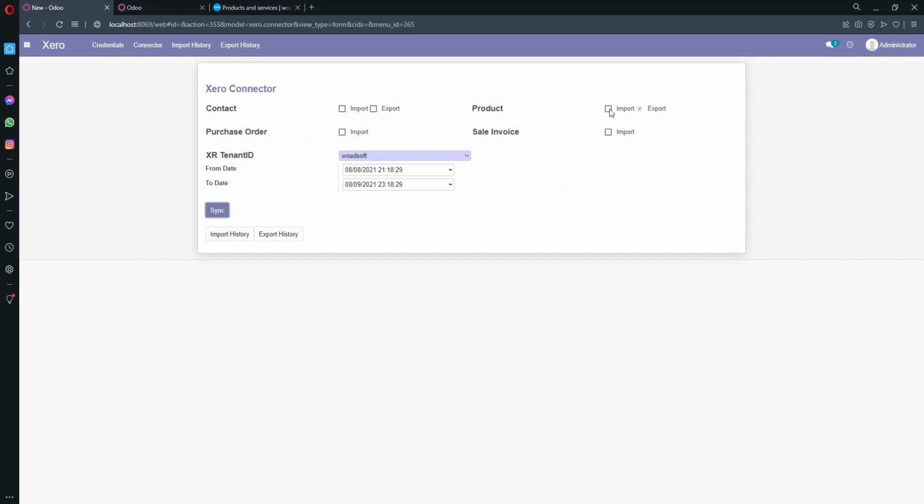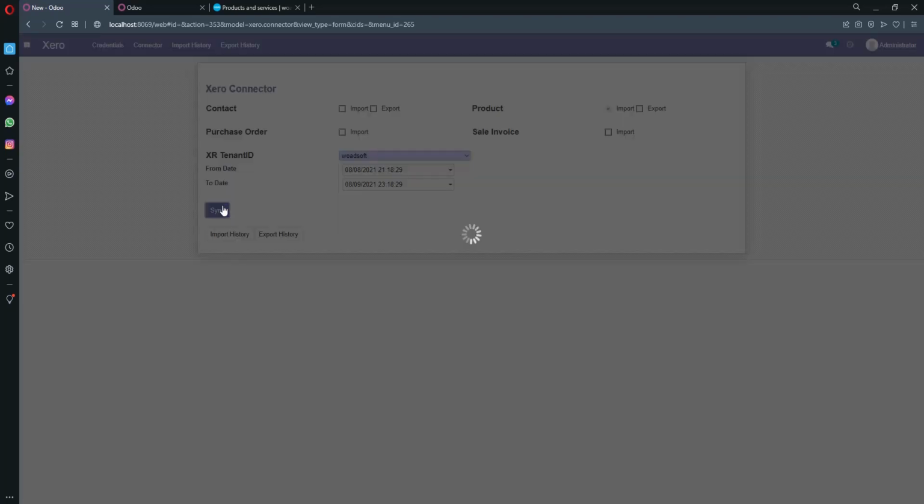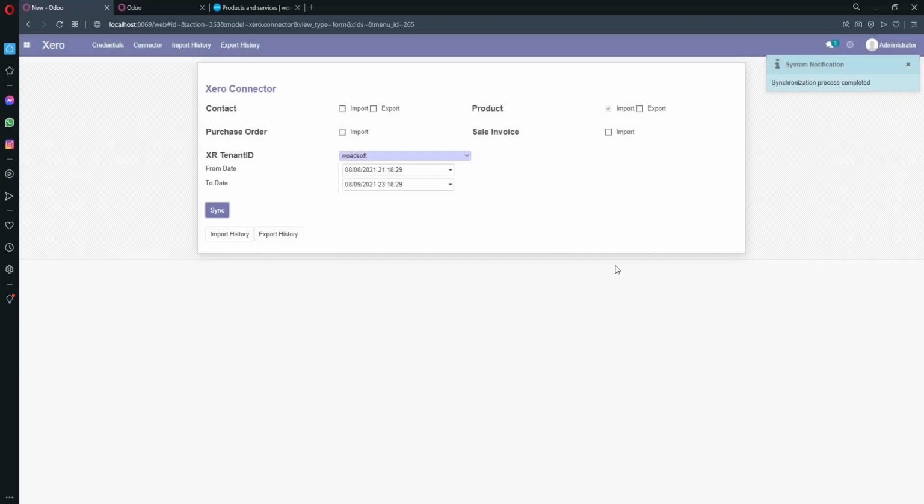I simply click the import and then the sync button. It will take a few seconds and the process is completed successfully. To check the product, I go to invoicing, then customer and products.